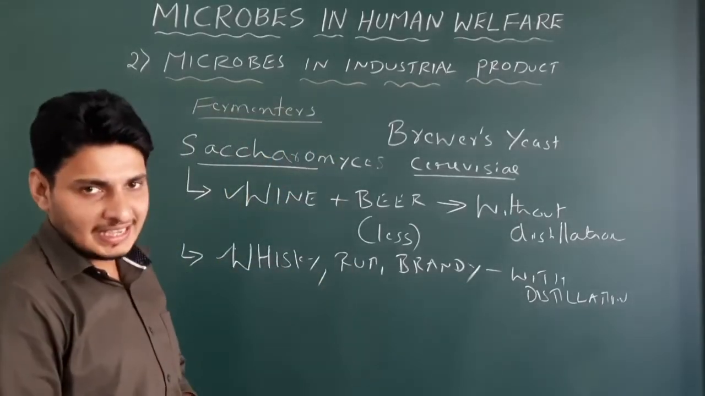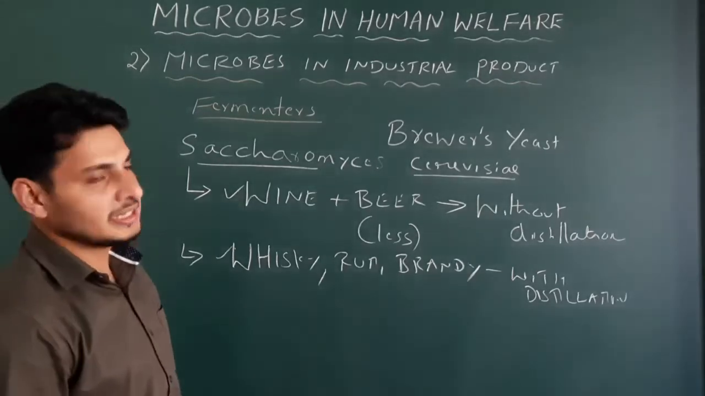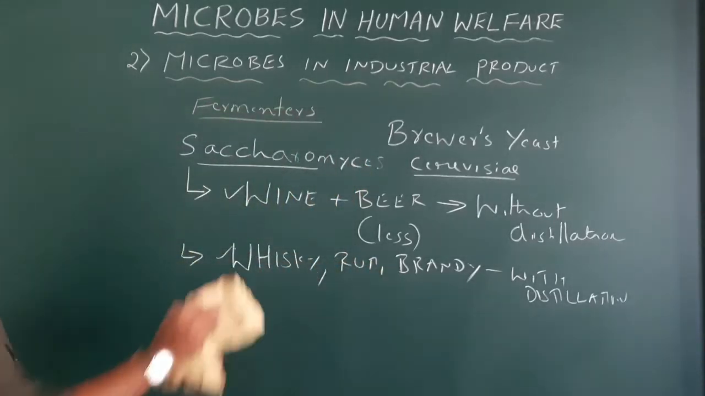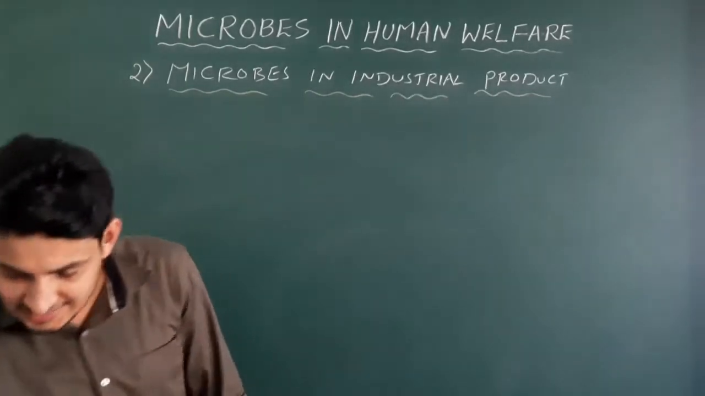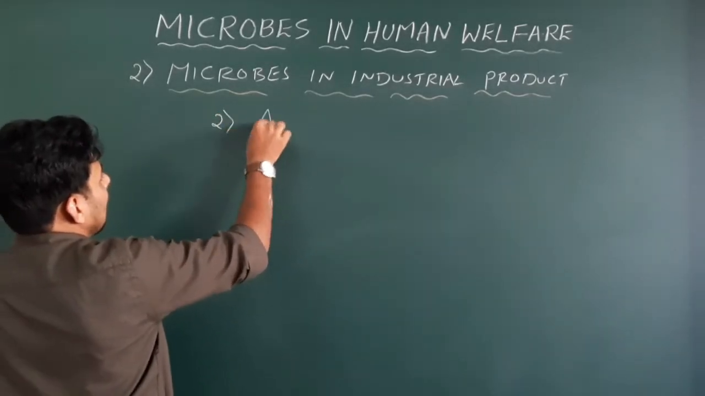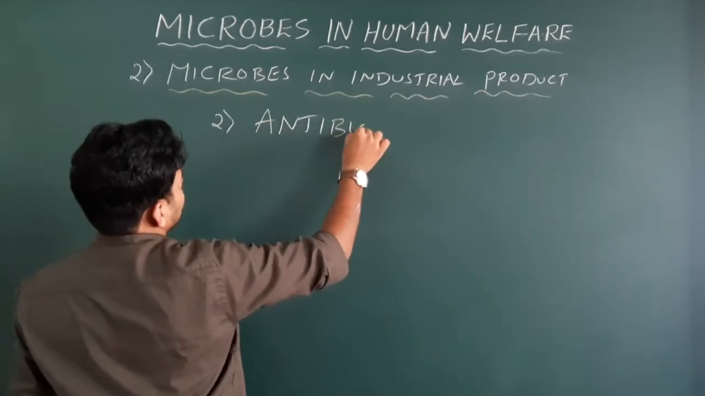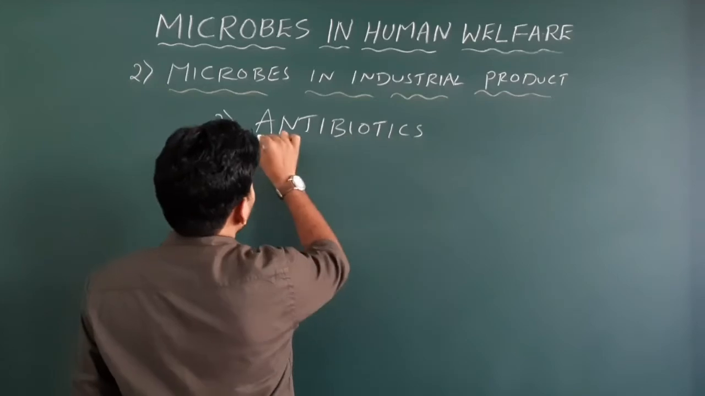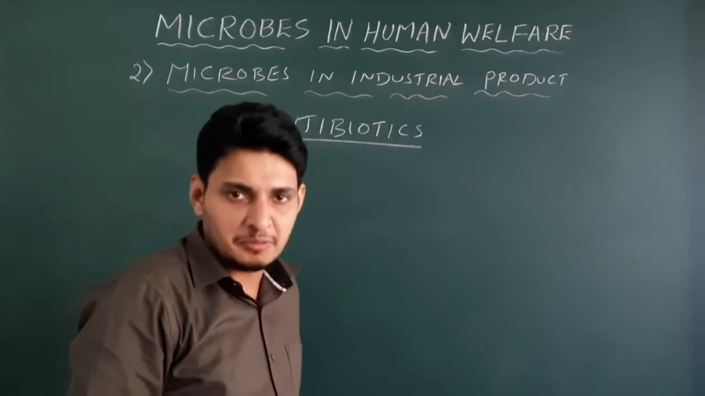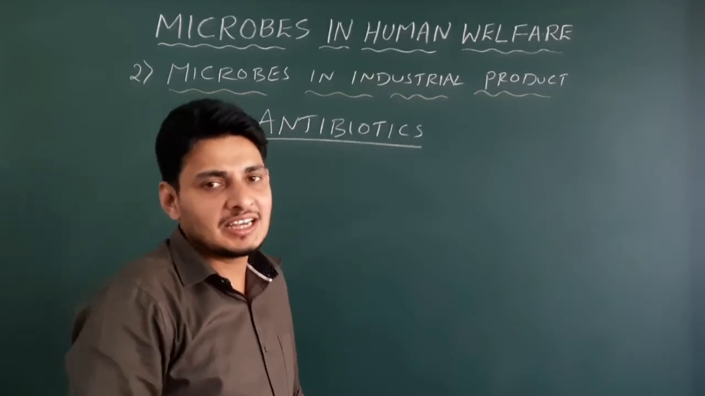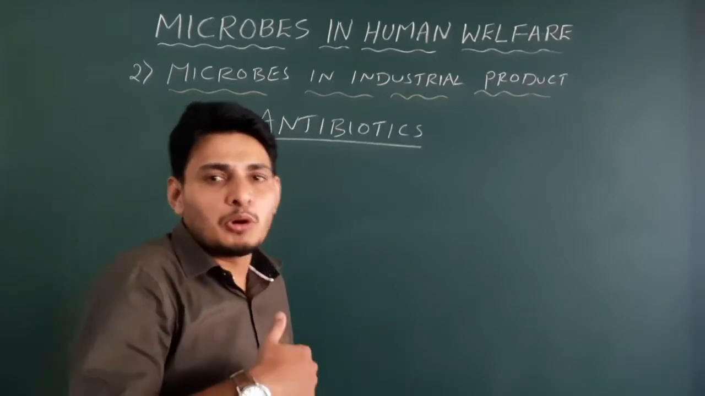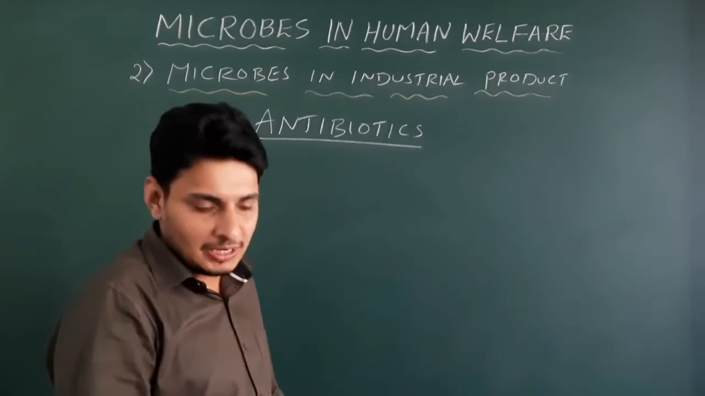Now we will talk about the second important concept that comes under microbes in industrial products, that is production of antibiotics. Okay. In the board examination, you may get this question: what is an antibiotic, or who got the Nobel Prize in 1945 for the discovery of antibiotics? Actually, antibiotic was initially discovered by Alexander Fleming, that is an accidental discovery, but it was made potential antibiotic by two more scientists. Let me write the names.